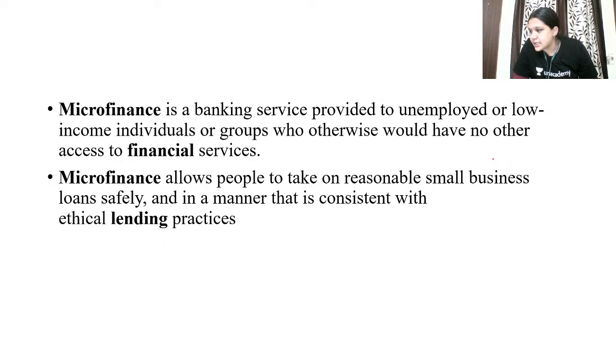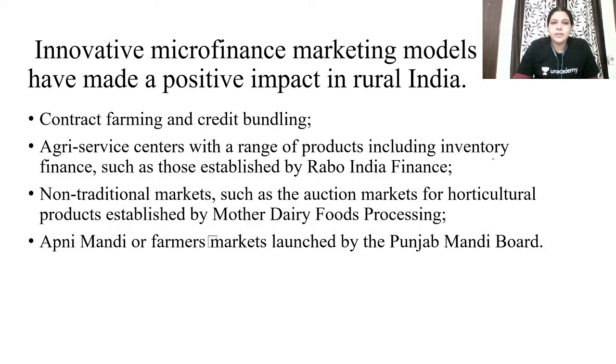Okay? Yes. Next. Microfinance allows people to take on reasonable small business loans safely and in a manner that is consistent with ethical lending practices. Fine? Yes. Next. Innovative microfinance marketing models that have made a positive impact in rural India. You have to prove that it is an anti-poverty vaccine. How?